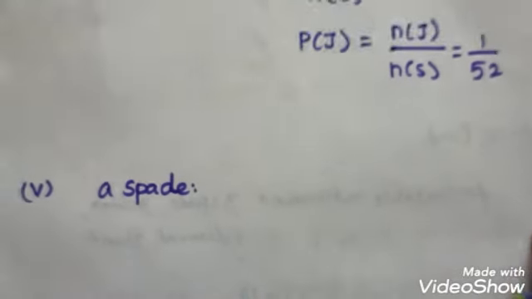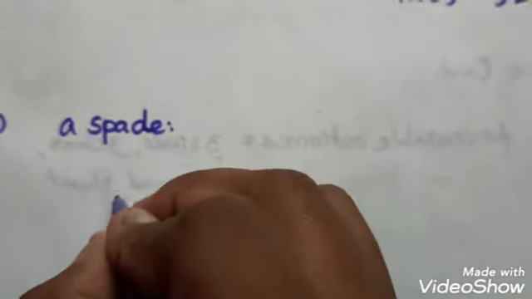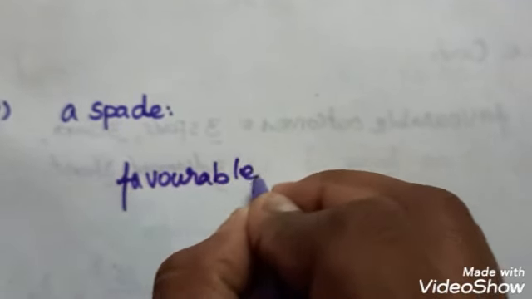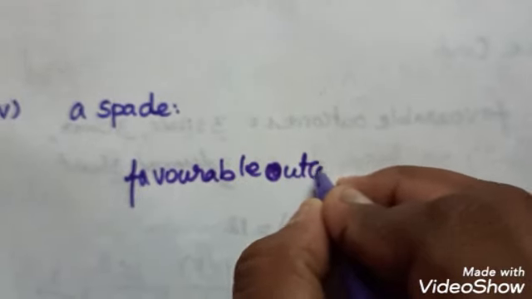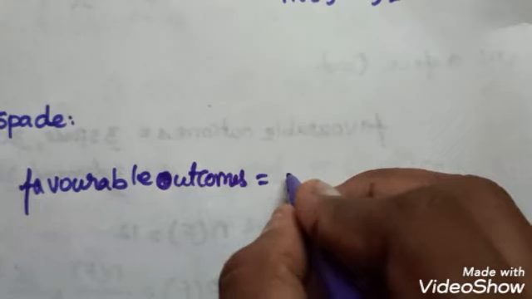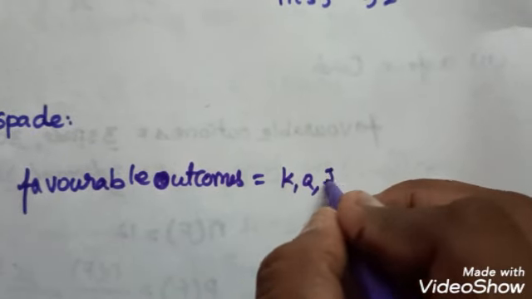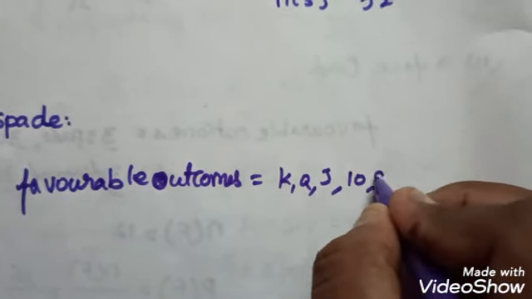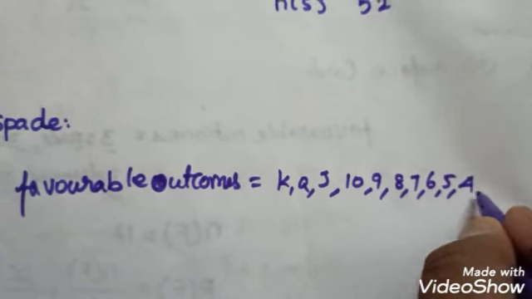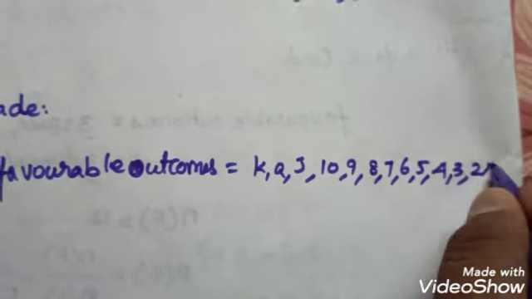So next I have to take a spade. A spade contains totally 13 cards. So the favorable outcomes, I will take k, q, j, 10, 9, 8, 7, 6, 5, 4, 3, 2, a.